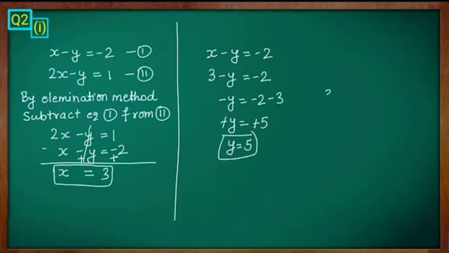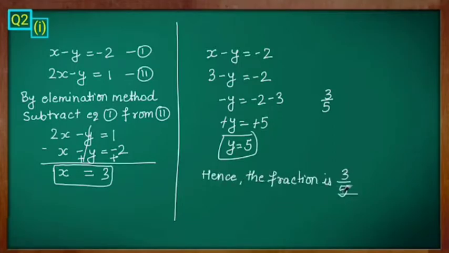Minus 5, you can cancel the negative on both sides. So y is equal to 5. Clear? After finding the values of x and y, can you guess what the fraction is? The numerator is 3 and the denominator is 5. Therefore, the fraction is 3 by 5.